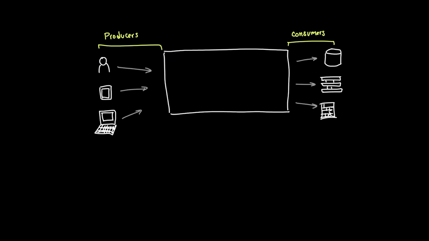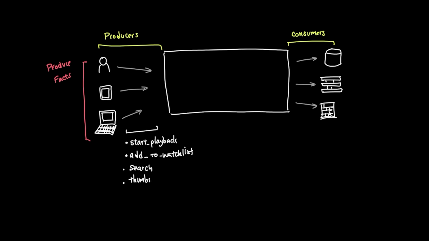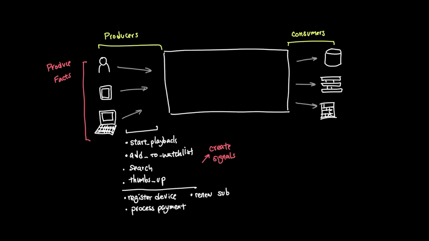consumers. For example, producers are any entity that produces facts. So in our case, it could be client apps where users perform actions like start playback, add to watch list, search, or thumbs up. And it could also be any of the microservices that create events like register device, process payment, renew subscription. So in other words, producers play the role in creating signals and delegate the responsibility to an external entity that can actually take them.